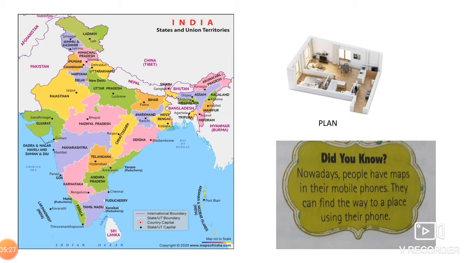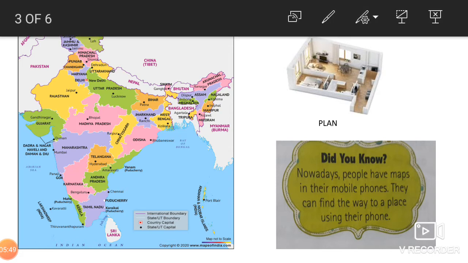Now you must have seen, or you must have been along with your parents to buy a new flat, and when you go to buy it, you need to visit that builder's office, and then he provides us a map, a plan of that flat, or a plan of a bungalow if you want to construct a bungalow. So this, can you see this? This is a map, okay, and this is a plan.